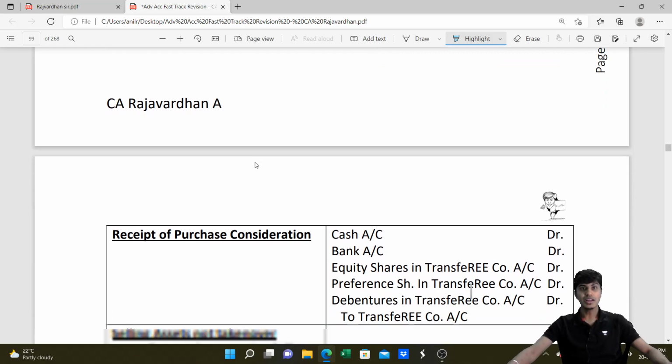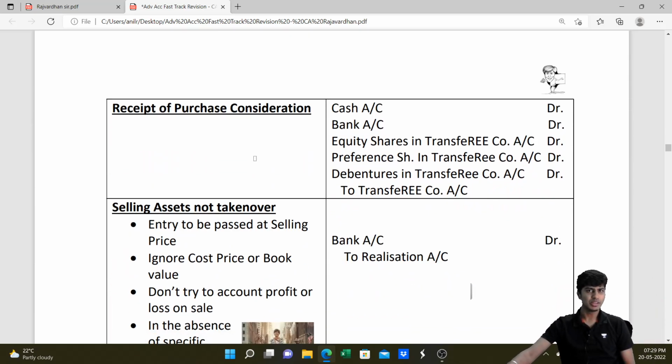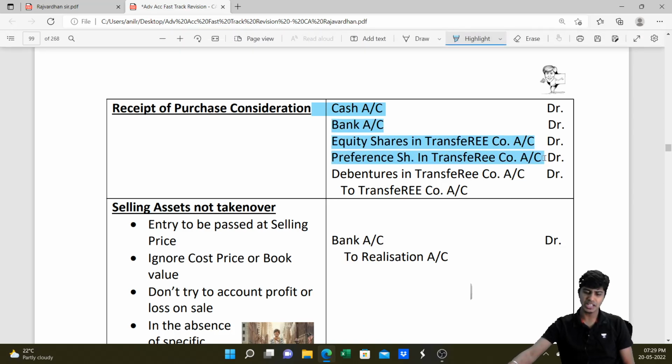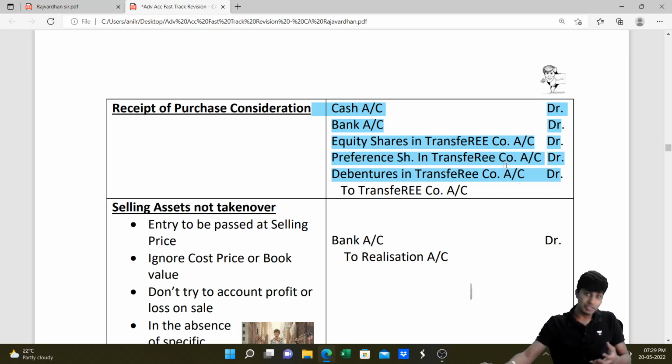What do we do later? We will receive the purchase consideration from them. It can be in the form of cash, bank, equity shares in transferee company, preference shares in transferee company, or debentures in transferee company. We're receiving all of these, guys. When we receive all of this, we'll debit it because we're receiving from transferee, who was supposed to give this to us.